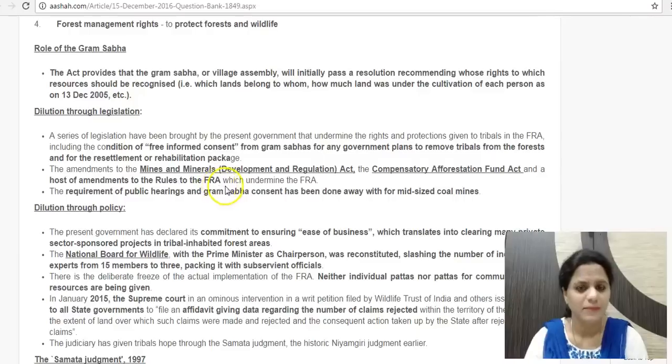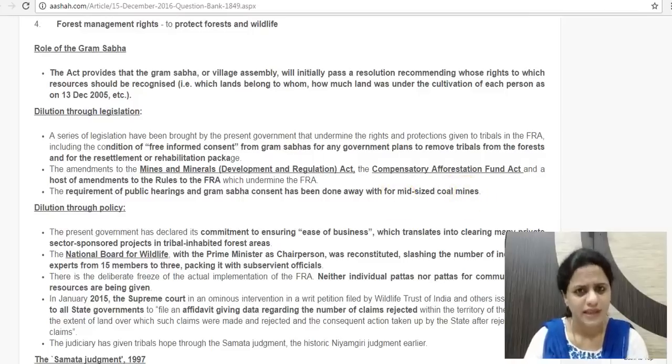So all these amendments to the original acts are resulting in dilution of the role of Gram Sabha, which is not in the right order. So that is one aspect. Plus, one amendment has been put forth that the requirement of public hearing and Gram Sabha consent has been completely done away with for mid-sized coal mines.